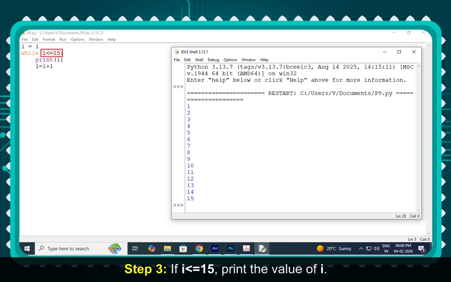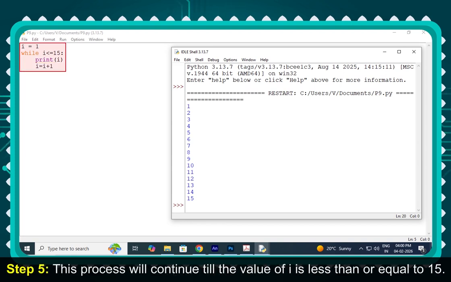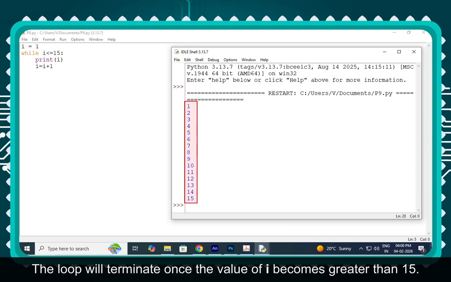Step 3. If I is less than or equal to 15, print the value of I. Step 4. Increment the value of I by 1. That is, I equals I plus 1. Step 5. This process will continue till the value of I is less than or equal to 15. The loop will terminate once the value of I becomes greater than 15.